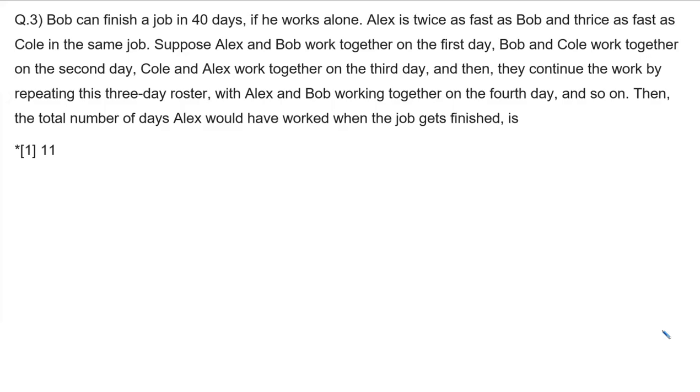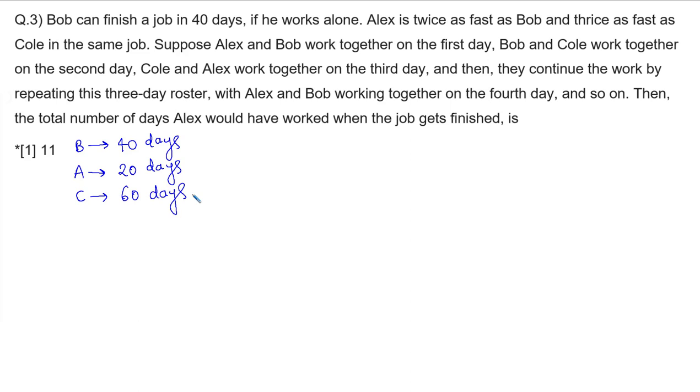Now question number 3. Bob can finish a job in 40 days if he works alone. Alex is twice as fast as Bob and thrice as fast as Cole in the same job. So let's have a look at it. Bob alone can finish the job in 40 days. Alex is twice as fast as Bob, means Alex requires half the number of days, that is 20 days, to complete the job. And Alex is thrice as fast as Cole, so Cole requires 3 times the number of days taken by Alex, that is 60 days.